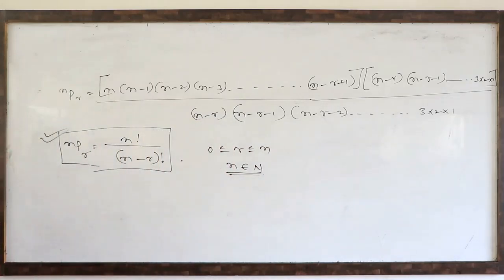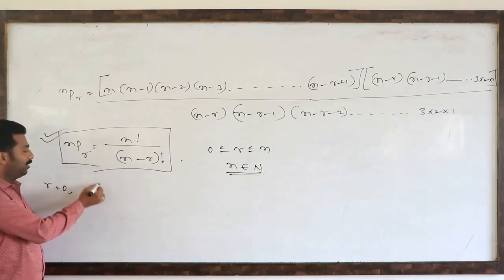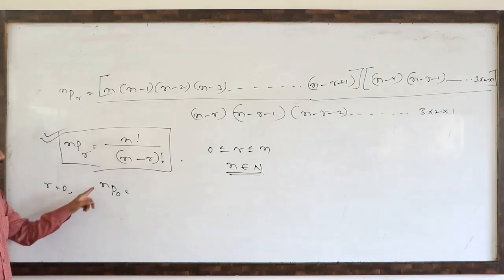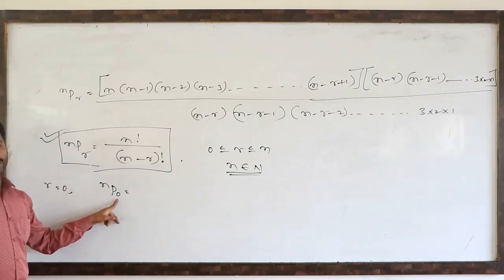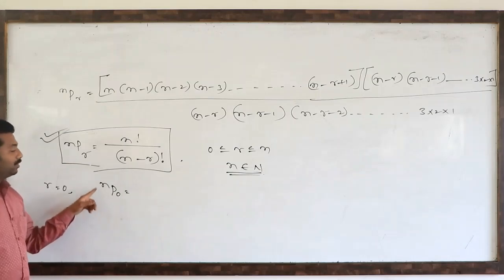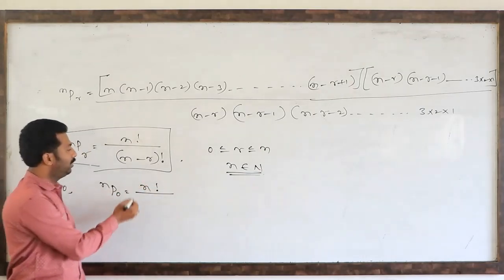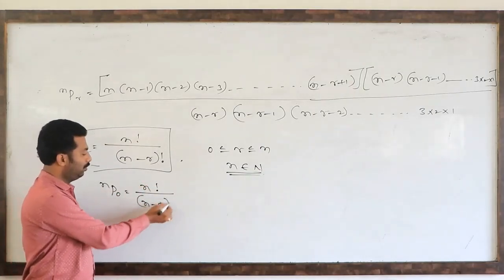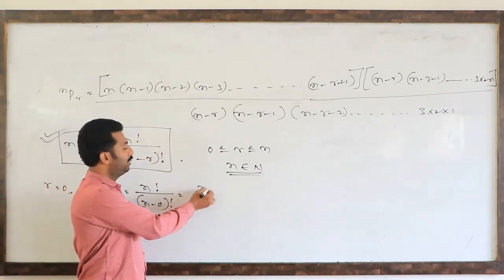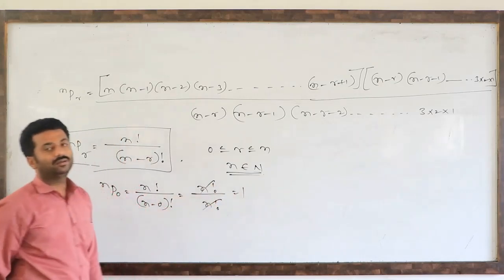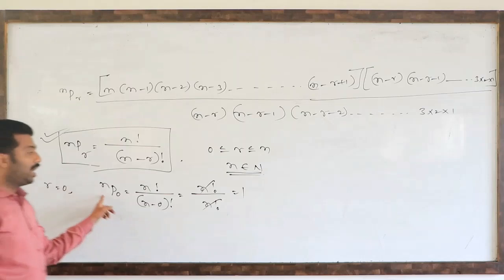Now you observe, suppose r equal to 0. What is this formula? How to apply? nP0. n objects are there. None of them we are choosing, means none of them we are arranging. So nP0 means n factorial divided by n minus 0 factorial, nothing but n factorial divided by again n factorial, nothing but 1. So nP0 value is always 1.